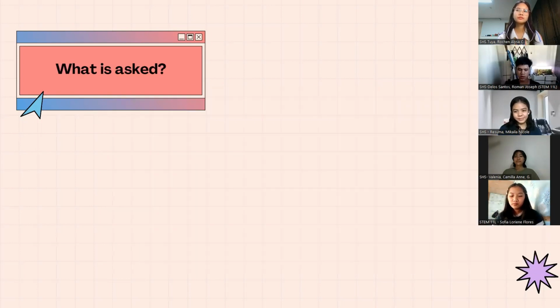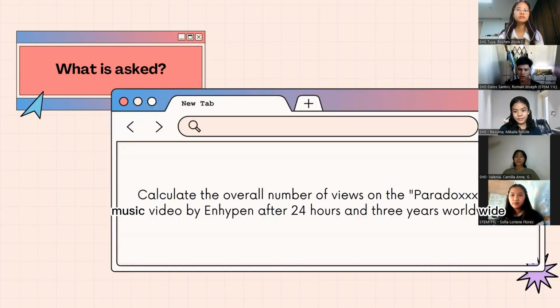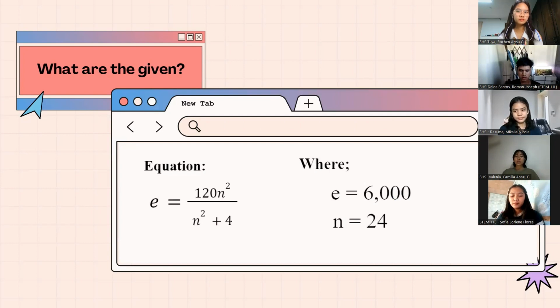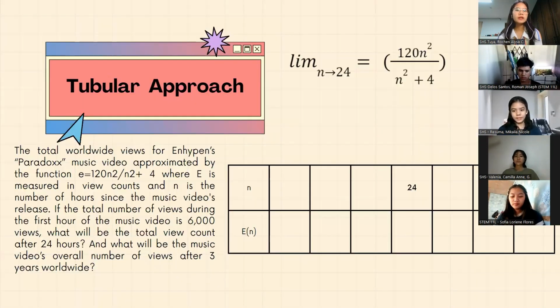In this word problem, we are asked to calculate the overall number of views on the Paradoxxx music video by Enhypen after 24 hours and 3 years worldwide. Solving the overall number of views after 24 hours worldwide, we are given a function E equals 120 n squared over n squared plus 4, where E is equal to 6,000 and n is equal to 24. To evaluate the limit, we are going to use the table of values.